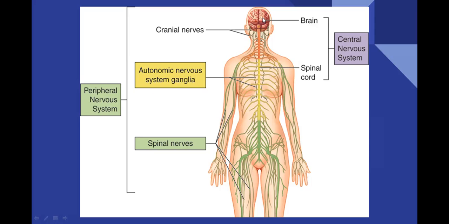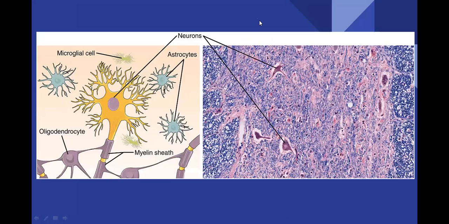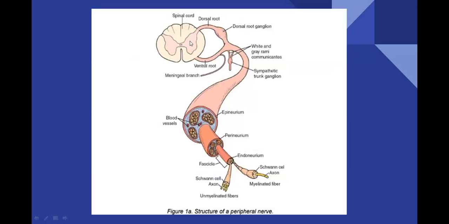And all those neurons' somas are outside the brain region, so they are on the peripheral region of the brain. Inside the brain region, all those neurons' axons and dendrites will be arranged. So that's why the inner part of the brain will appear white in color, whereas the outer part will be gray in color. Whereas in the spinal cord, it is vice versa. Inside will be gray in color, outside will be white in color.